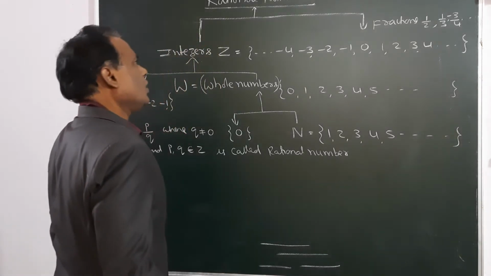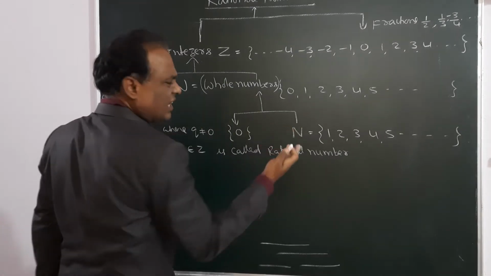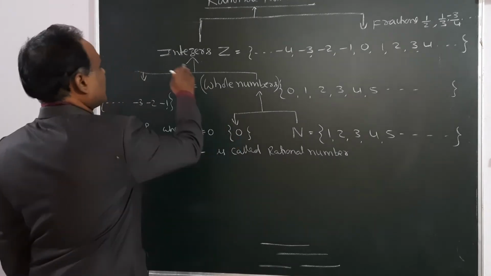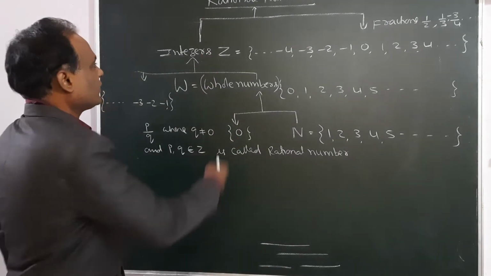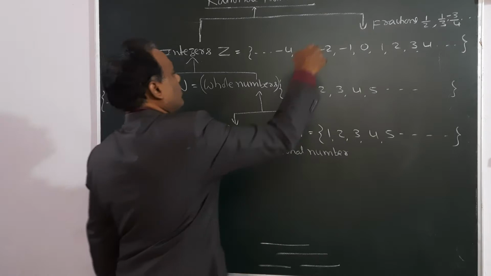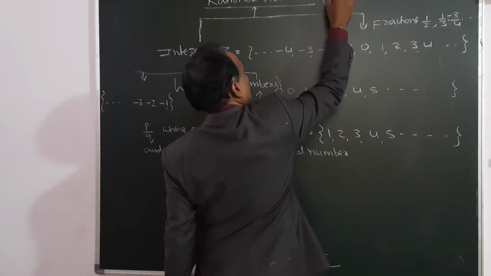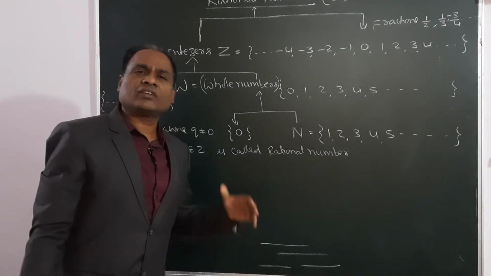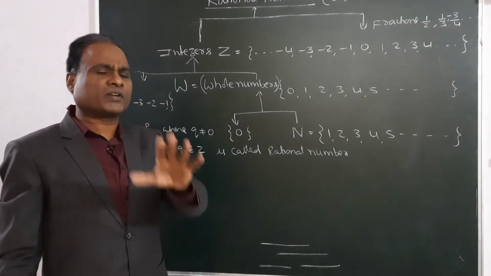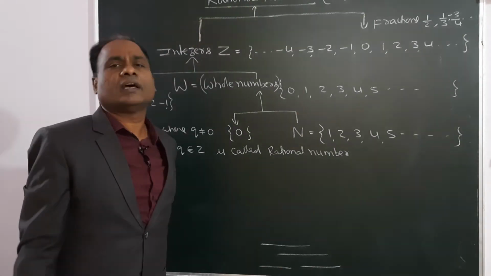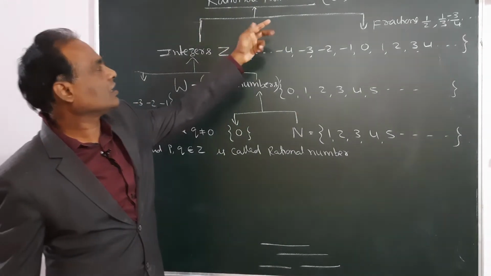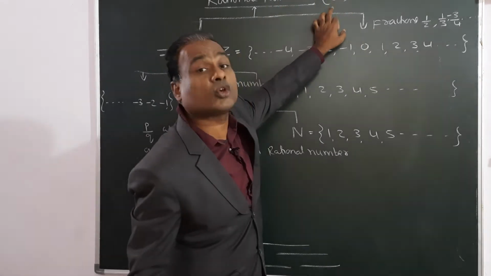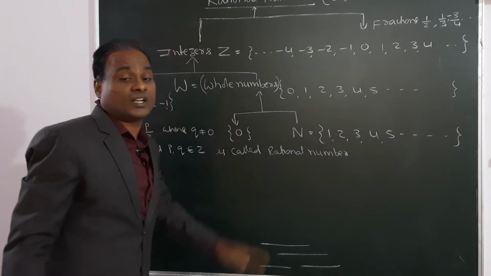Natural numbers are generally represented by N, whole numbers by W, and integers by Z, and this is the symbol for integers. Similarly, rational numbers have a symbol, that is Q. They are also called quotient numbers, so that's why we use the symbol Q. We always use the word rational numbers, but they are also called quotient numbers. Q is the symbol for rational numbers.